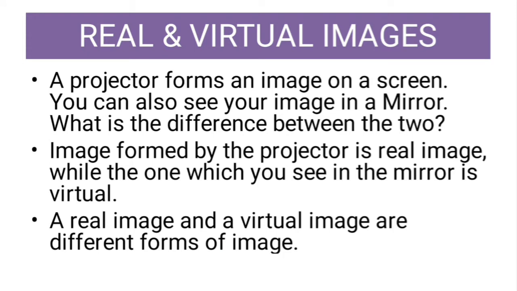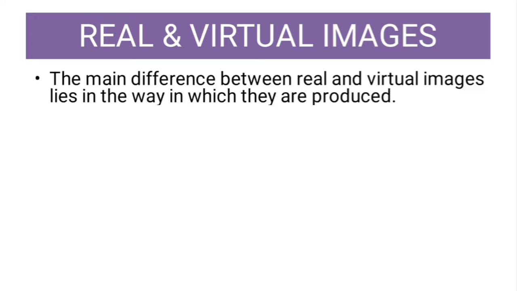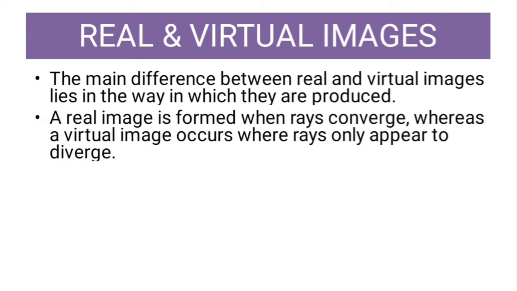Real and virtual images are different forms of images. The main difference lies in the way in which they are produced. A real image is formed when the rays converge, whereas a virtual image occurs where rays only appear to diverge.